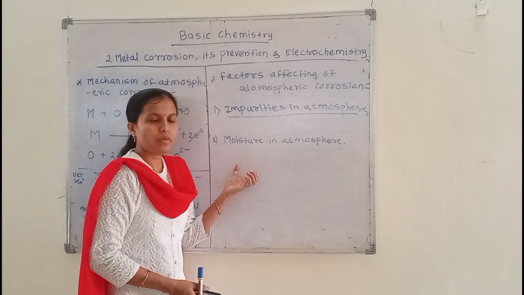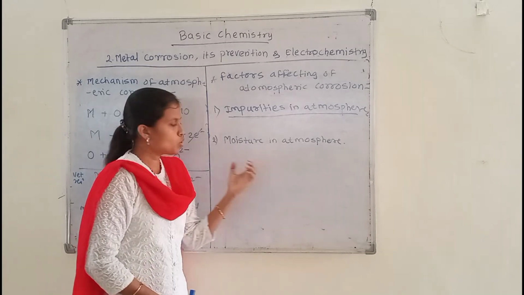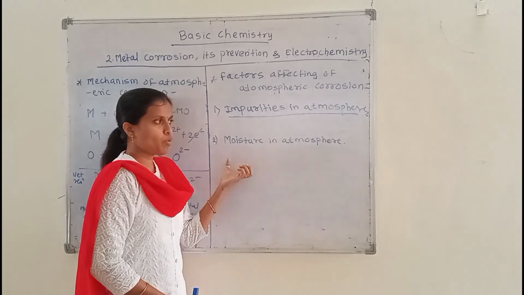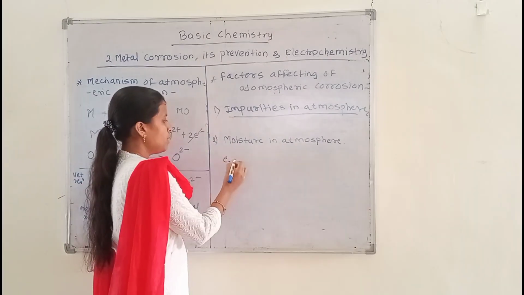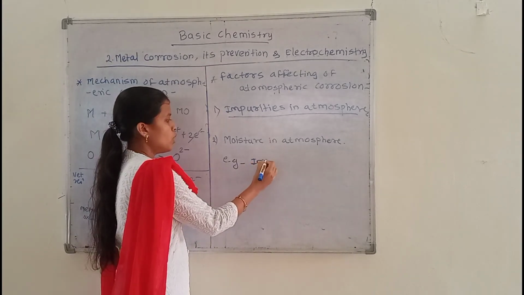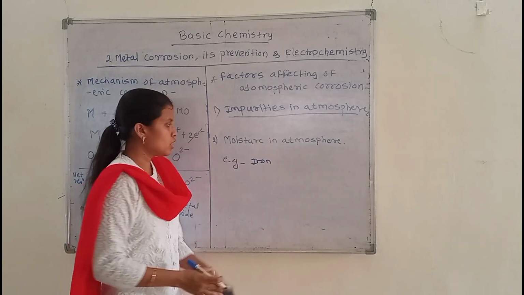So the reaction between the dissolved gases and metals becomes faster. So when moisture is present in the atmosphere, the corrosion rate becomes fast. For example, iron in a humid atmosphere: at that time, the corrosion rate can be faster.